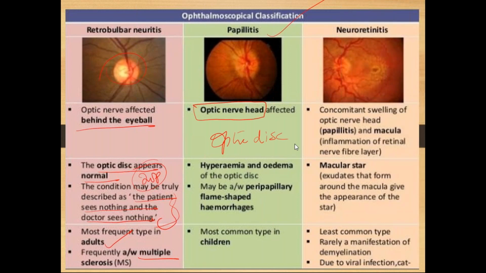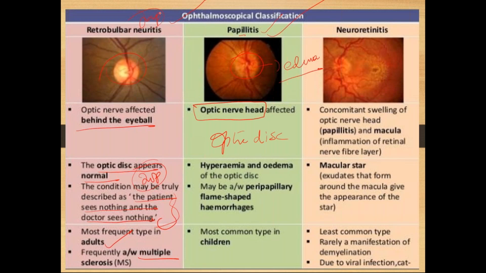So you can see how the disc is. It is edematous. Edema will be present. Okay. Papilla means optic disc. Itis means inflammation. So inflammation of the optic nerve head or optic disc is papillitis. Sorry, I forgot to tell you, this classification is called the ophthalmoscopical classification. They will ask you in viva, tell me the ophthalmoscopical classification of optic neuritis. Then you have to say this, also called clinical types of optic neuritis.